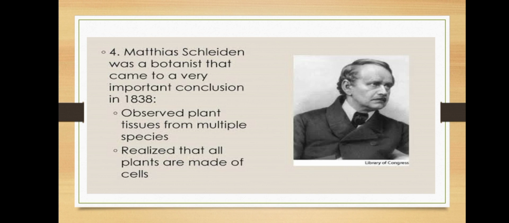Matthias Schleiden was the botanist who came to a very important conclusion in 1838. He observed plant tissues from multiple species and realized that all plants are made of cells. He also accepted the importance of the nucleus discovered by Robert Brown.